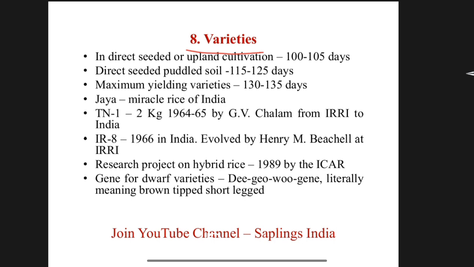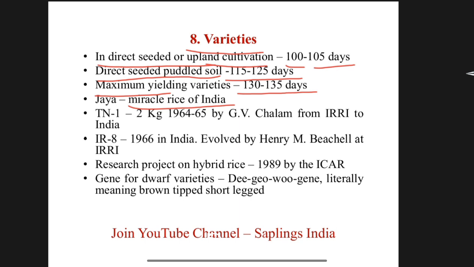Rice takes 100 to 105 days in direct seeded or upland cultivation, and it takes 115 to 125 days in direct seeded puddled soil. The varieties which have maximum yield take 130 to 135 days from sowing to harvesting. Jaya variety is called miracle rice of India.